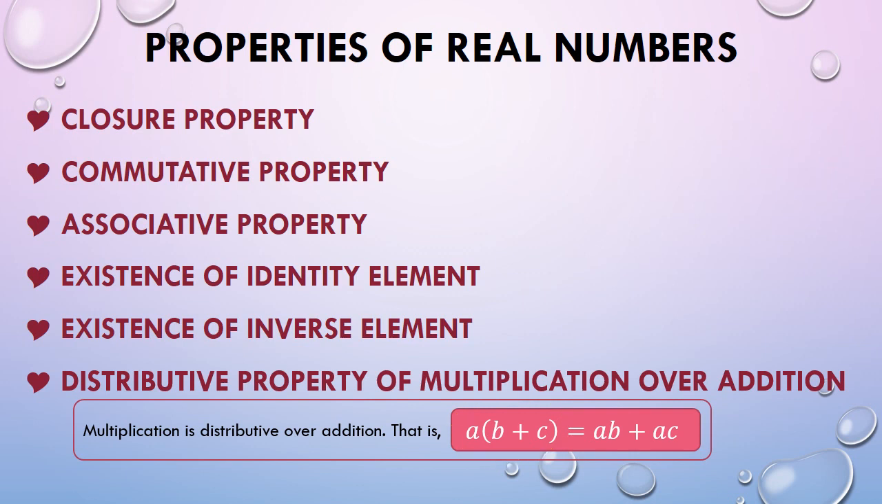It goes like this. A multiplied to b results to AB, and then A will now be distributed to the variable C, which results to AC. So that is how this property works.